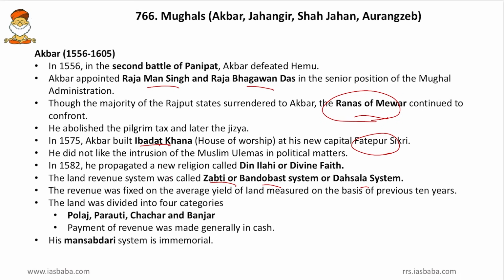So friends, what is this Zabti, Bandobast or Dasala system? Here the revenue was fixed on the average yield of land measured on the basis of the previous 10 years. So on the previous 10 years, what was the average yield? On the basis of that, the taxes were fixed. Then the land was divided into 4 categories, that is Paloj, Parauti, Chachar and Banjar.